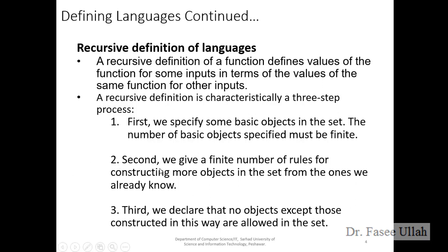The third: if we do not follow the first and second points, it is not a set. It is very simple. If in the example I want to print Pakistan 10 times, and it is less than or exceeds 10 times, then it is not a recursive language, or not the set which we defined. So this is the third point, right students?